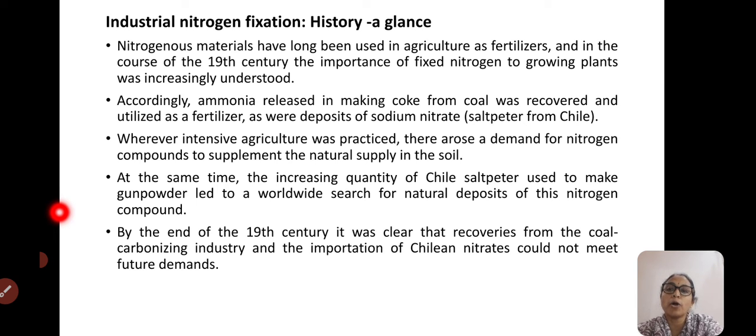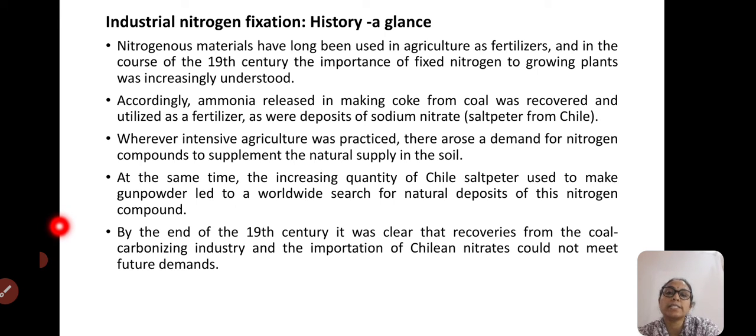Accordingly, ammonia released in making coke from coal was recovered. This ammonia, released while making coke from coal, was utilized as fertilizer, and also the natural deposits of sodium nitrate, that is nothing but chili saltpeter, were acquired.